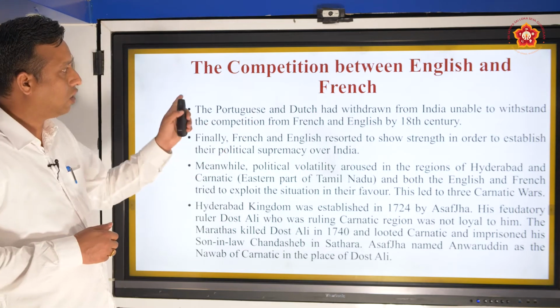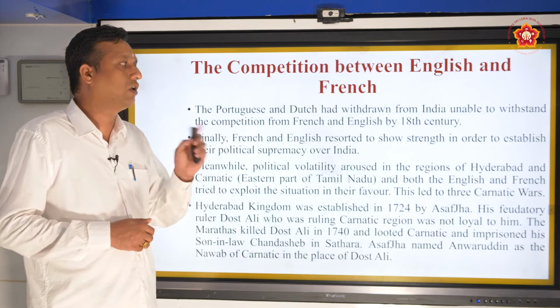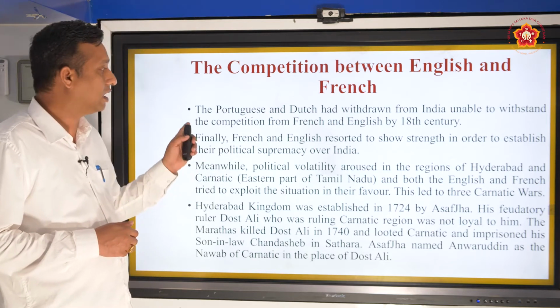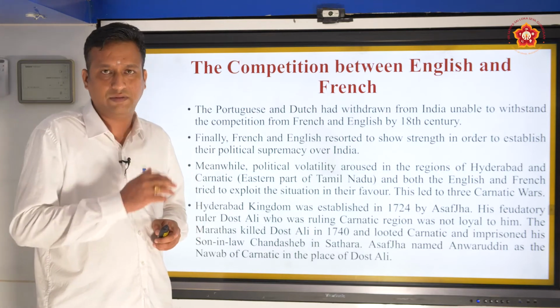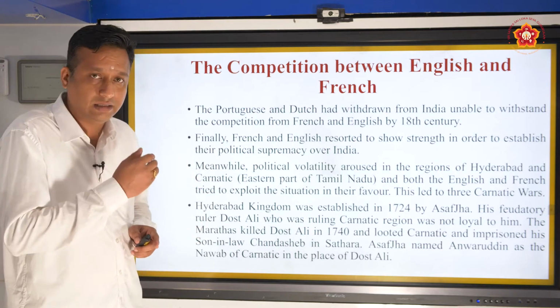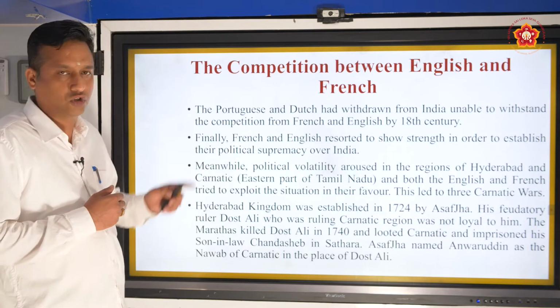So, the competition between the English and the French. The Portuguese and the Dutch had withdrawn from India, unable to withstand the competition from the French and the English by the 18th century. Previously we studied about the Portuguese and the Dutch, Holland, which you call that country, and the Portuguese.